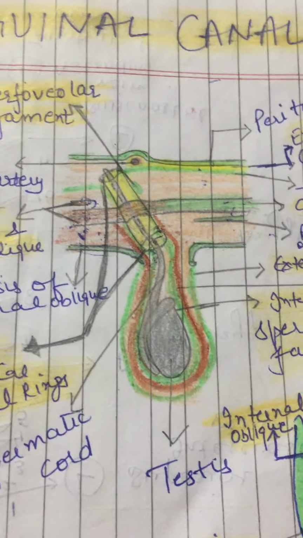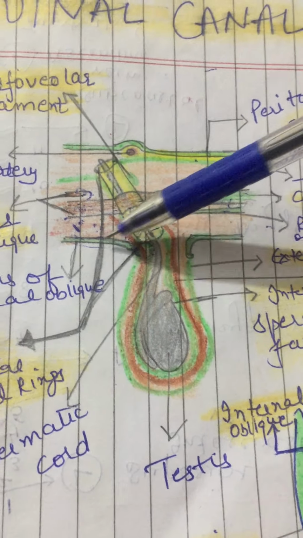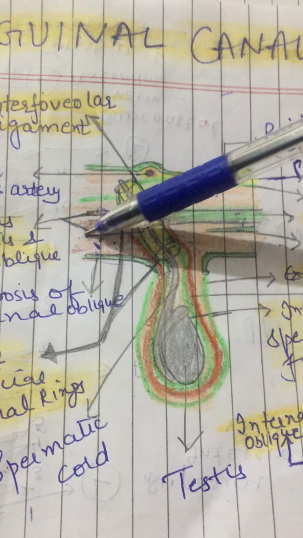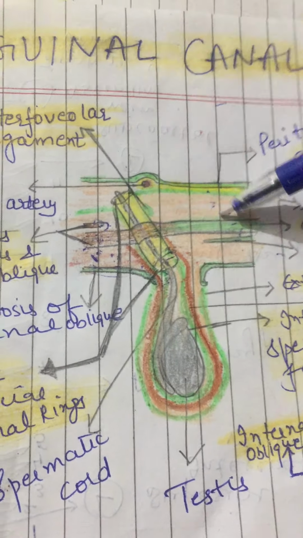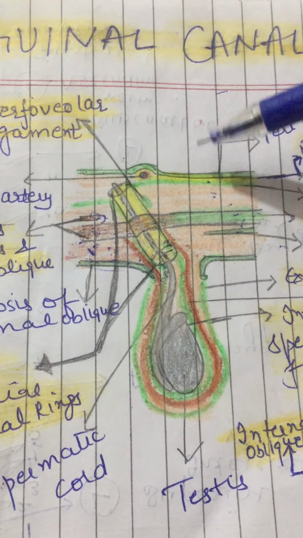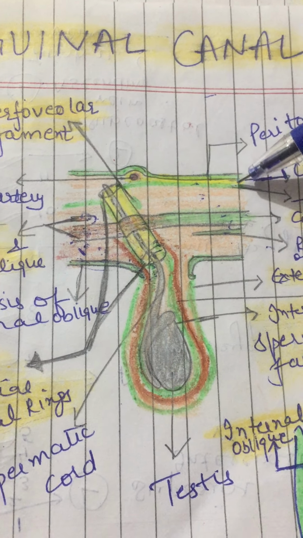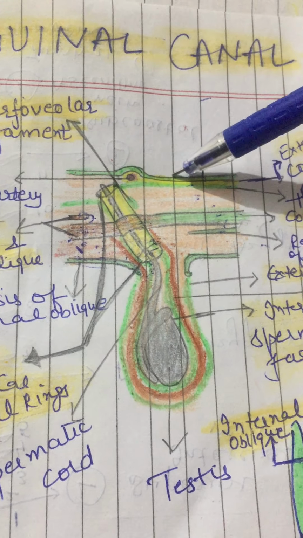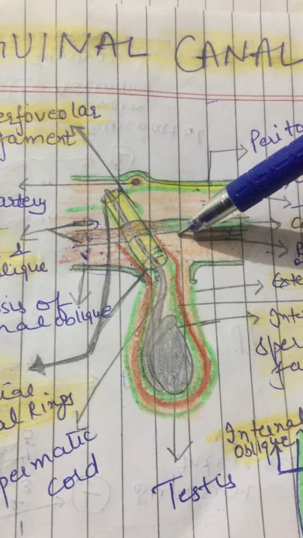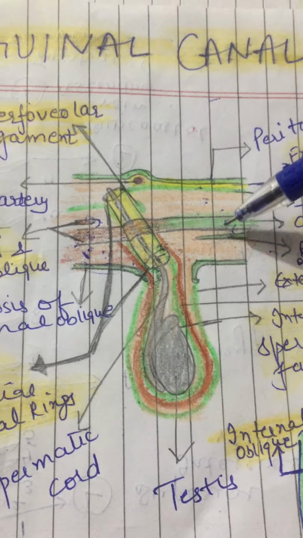Now come to the anterior wall. Anterior wall is formed in its whole extent first by skin, then superficial fascia, then external oblique aponeurosis. In its lateral 1/3 it is formed of internal oblique muscle, right? Now posterior wall. This one is the anterior wall, this one is the posterior wall. So posterior wall is formed in the whole extent by fascia transversalis, then extraperitoneal connective tissue, then parietal peritoneum, right? In its medial 2/3 we have conjoint tendon and a reflected part of the inguinal ligament, right? Now what is conjoint tendon?